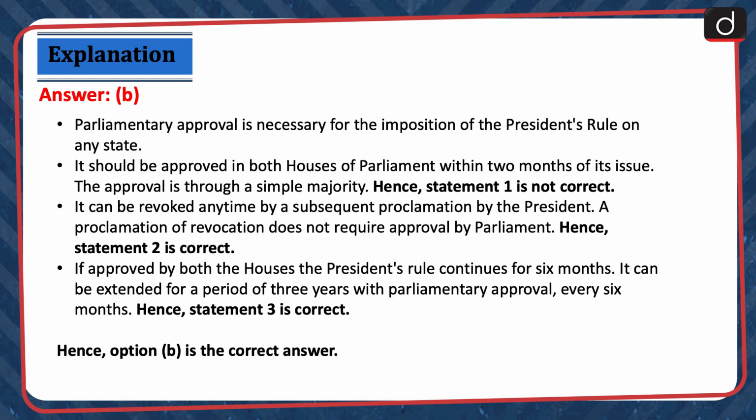Parliamentary approval is necessary for the imposition of the President's rule on any state. It should be approved in both houses of Parliament within 2 months of its issue. The approval is through a simple majority. Hence, statement 1 is not correct. It can be revoked any time by a subsequent proclamation by the President. A proclamation of revocation does not require approval by the Parliament. Hence, statement 2 is correct. If approved by both the houses, the President's rule continues for 6 months. It can be extended for a period of 3 years with parliamentary approval every 6 months. Hence, statement 3 is correct. Hence, option B is the correct answer.